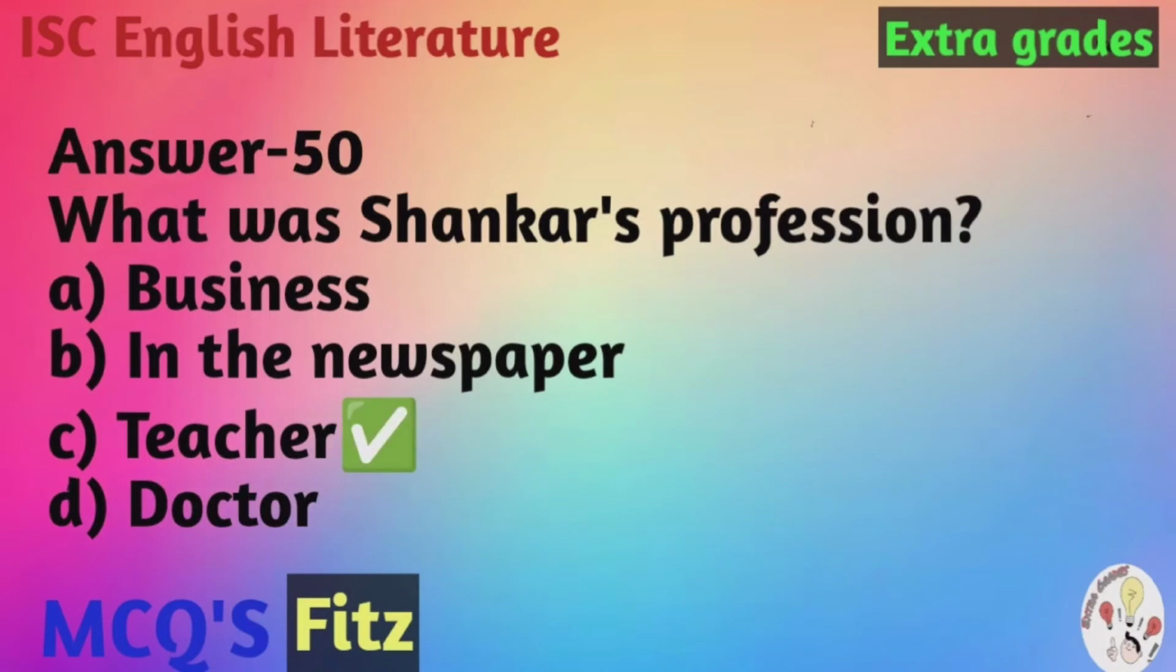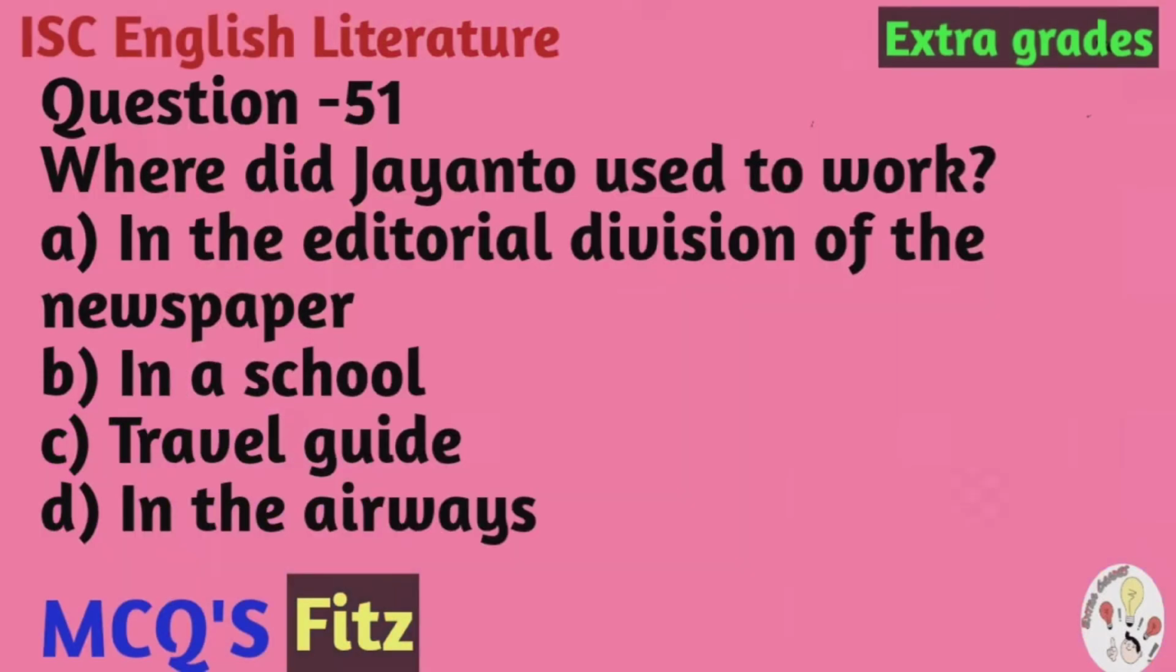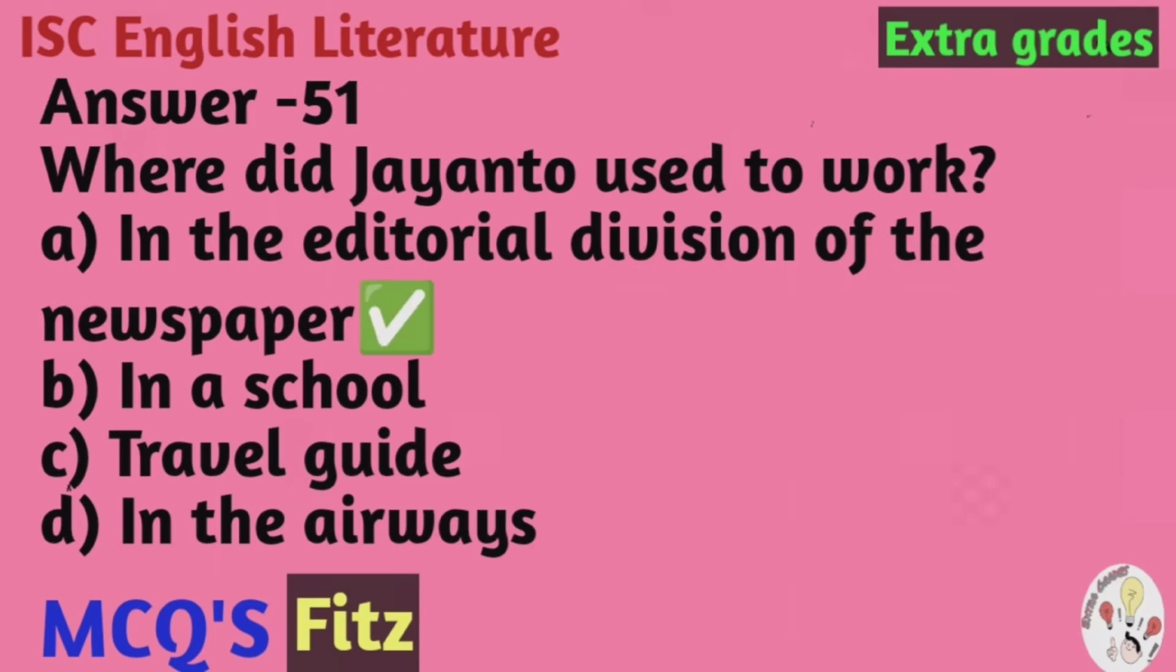Question number 51. Where did Jayanto used to work? The options are: A. In the editorial division of the newspaper. B. In a school. C. Travel guide. D. In the airways. And the correct option is A. In the editorial division of the newspaper.